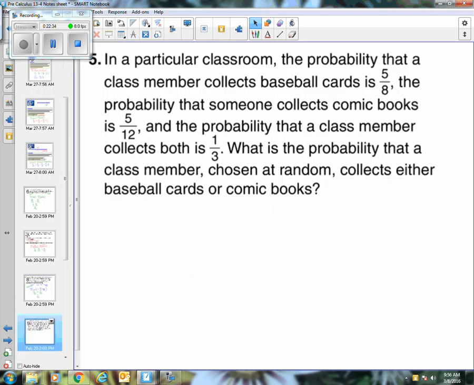Okay, now the next one, they calculated some things for you already. They did the probabilities already, but it's to get at the idea of inclusive versus exclusive. So in this particular classroom, they were surveying kids about their hobbies, like what they were interested in doing. And so they surveyed them and they found out that 5/8 of the students collected baseball cards. Now let's just be clear that 5/8 could be reduced. It doesn't mean that there's 8 kids in the classroom and 5 of them said baseball cards. So that could be a reduced number. So 5/8 of them said they collected baseball cards. Comic books was 5/12. So again, it doesn't mean there's 12 kids in the class and 5 said comic books. That could be reduced. But 5/12 of the class said they collected comic books.